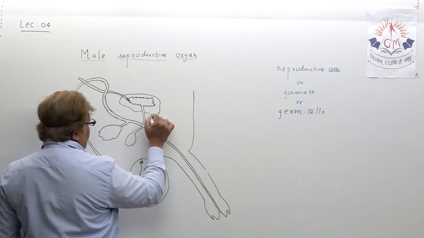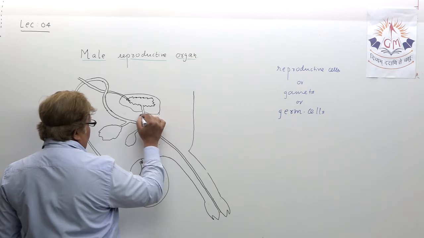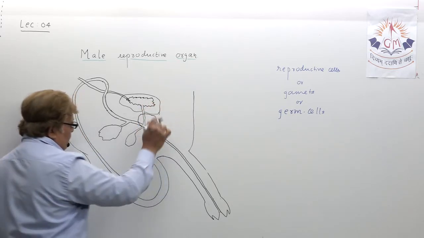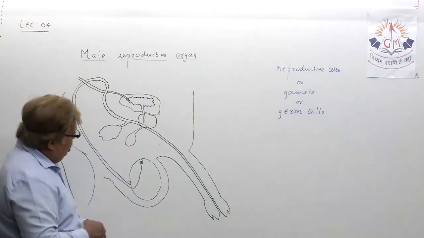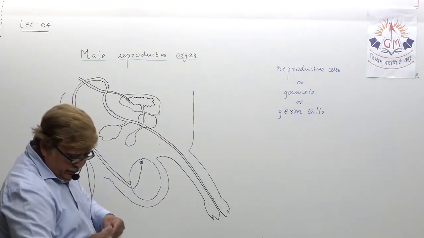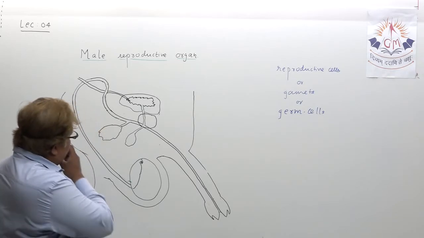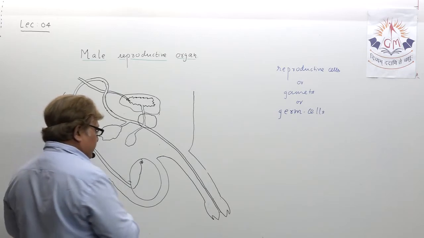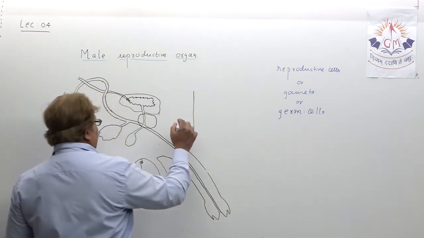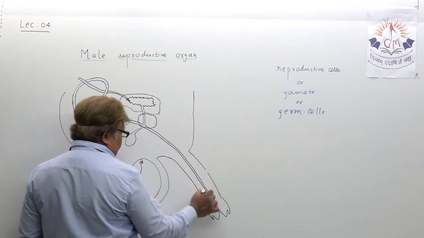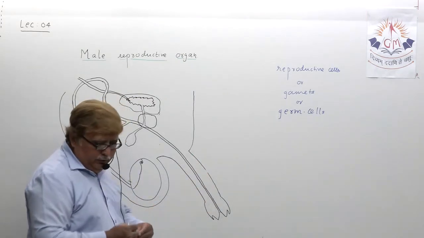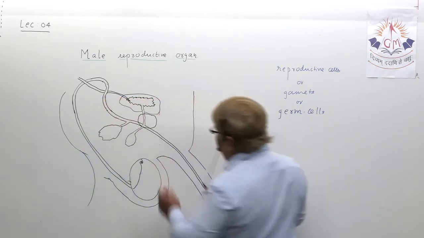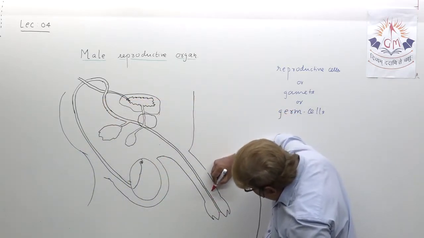And here you will show another gland. Okay. Now just try to understand and let us try to label this. Here you will show some blood tissues also in the male reproductive organ.